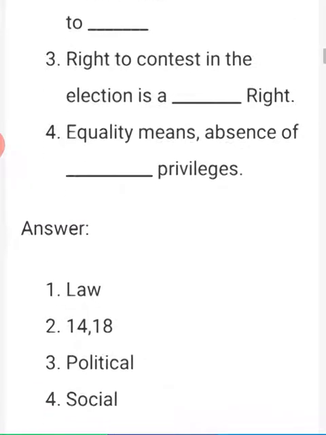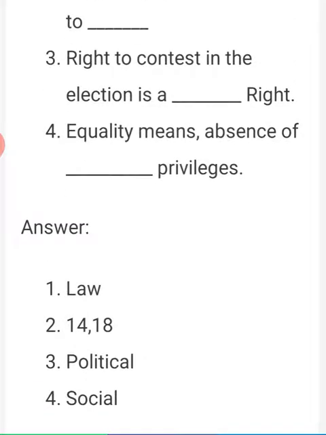Fourth one. Equality means absence of dash privileges. The answer is social. S-O-C-I-A-L. Social. Thank you.